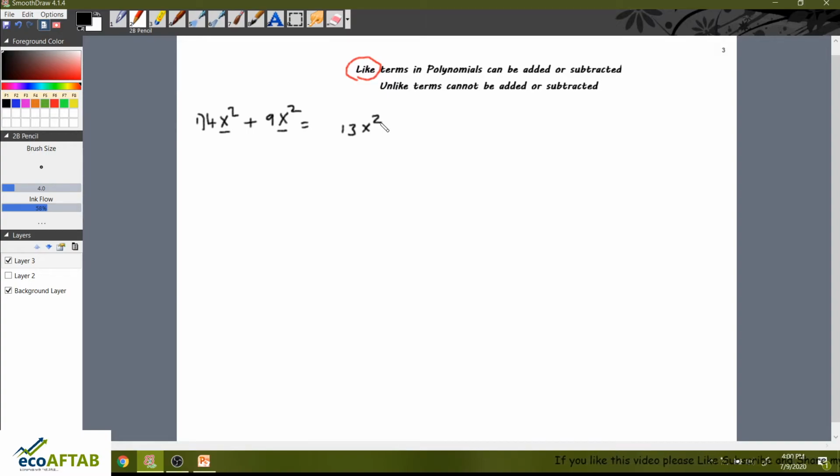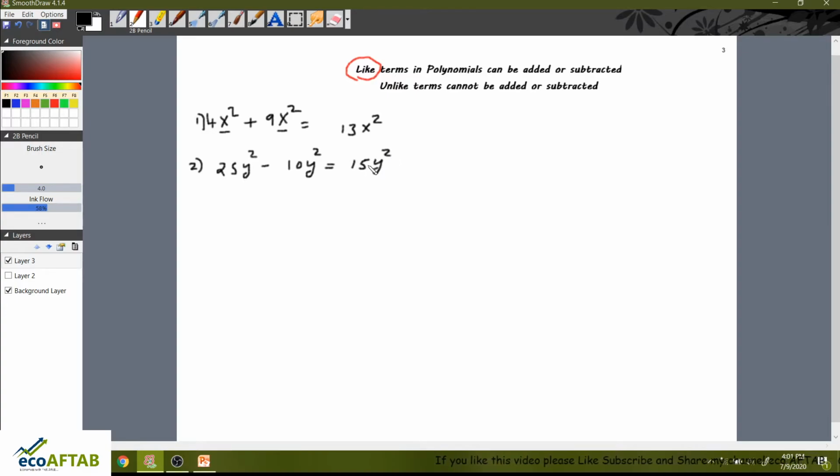So polynomials, as I told you all, we can add them or else we can also subtract them. Second example, if I say 25y square minus 10y square, what will be the answer? 25 minus 10 is 15 and y square as it is.